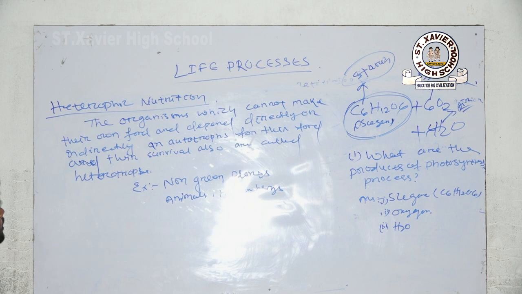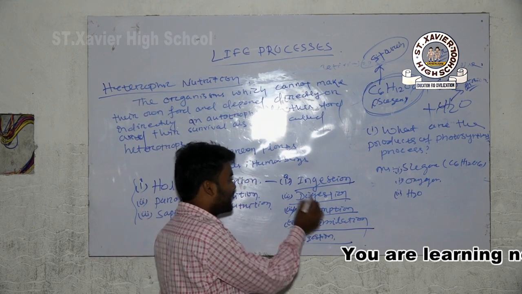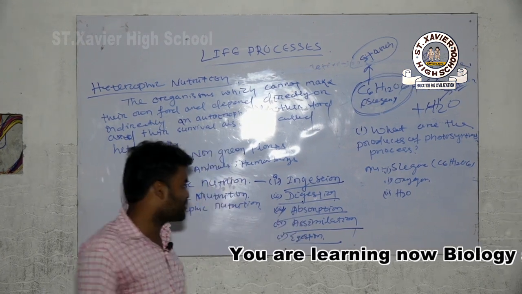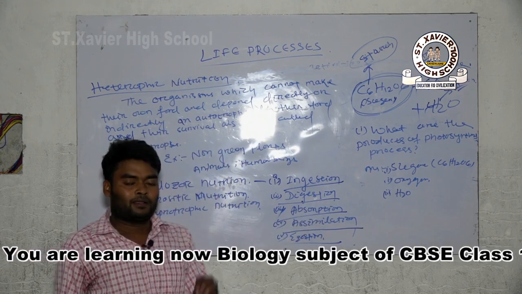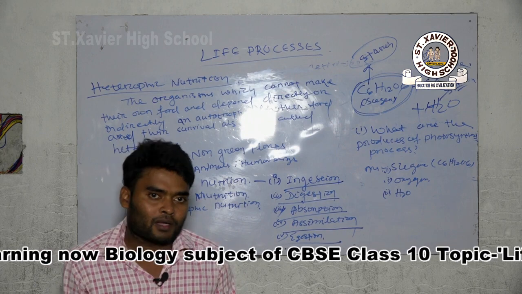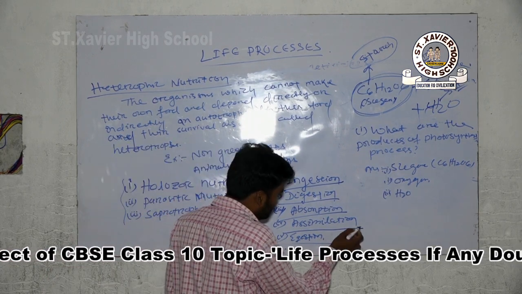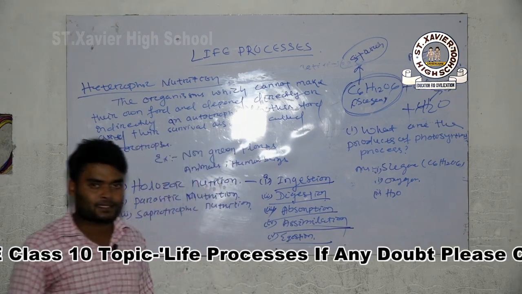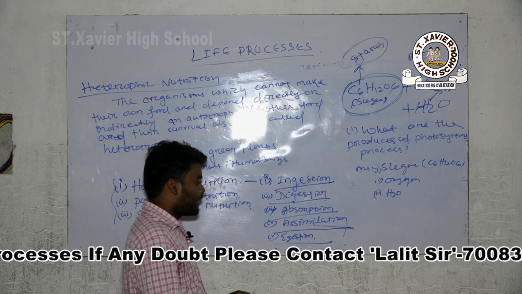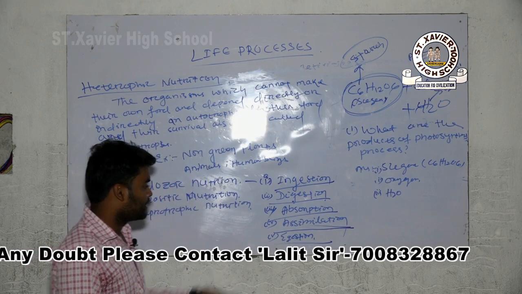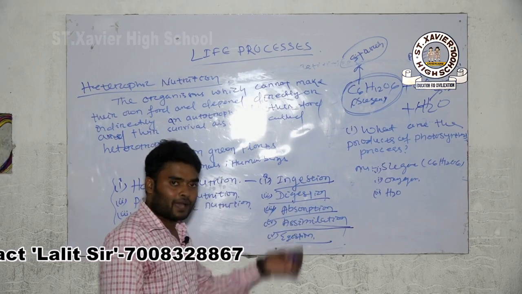Ingestion means taking food into the body, and digestion means the breakdown of complex food into simpler one. Absorption means the villi present inside the wall of the small intestine absorb the digested food, and assimilation means the blood carries the dissolved and absorbed food to the whole body. Last is egestion, which happens in the large intestine.